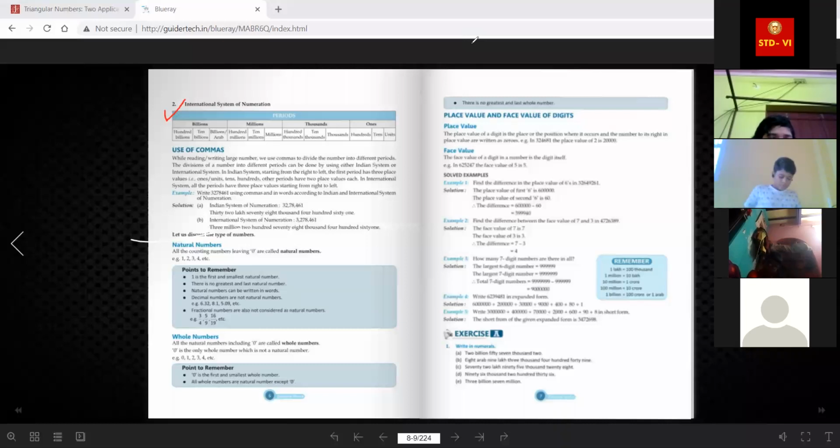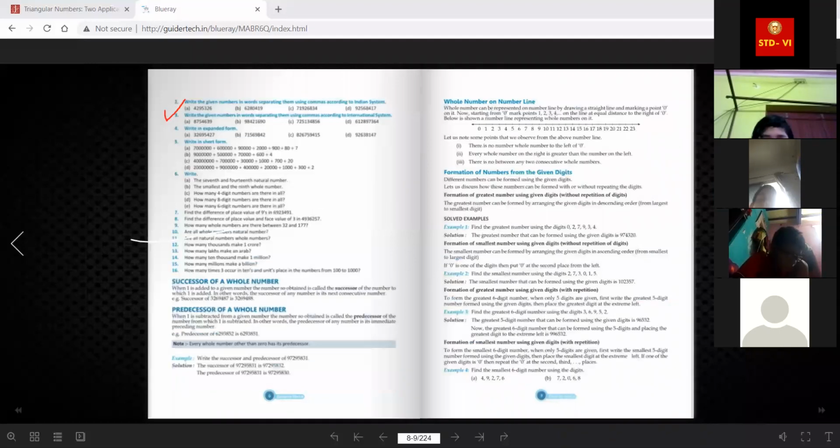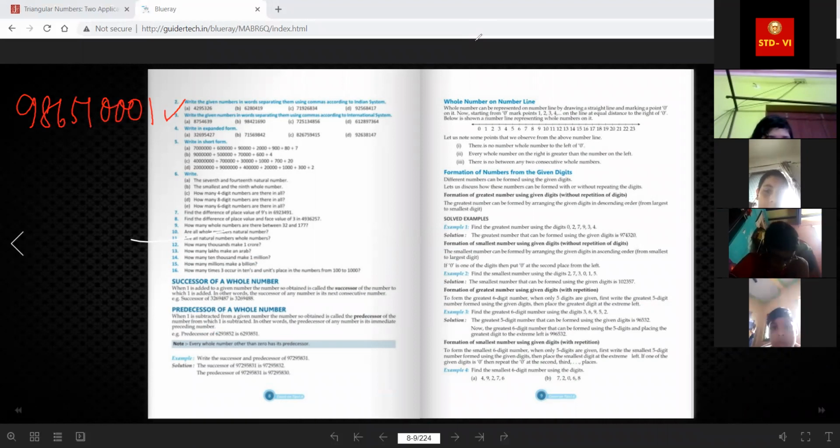It's okay, fine. The international system demarcation is very easy. Why is it very easy? Let me show you the Indian system and the international system. Suppose I'm just writing one number. Demarcating it in the international system is very easy. From the right hand side, just take three numbers and put one comma. Take three numbers, put one comma. Like this way you can solve it very easily.